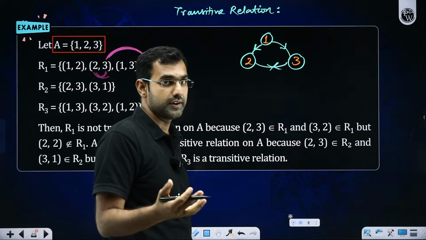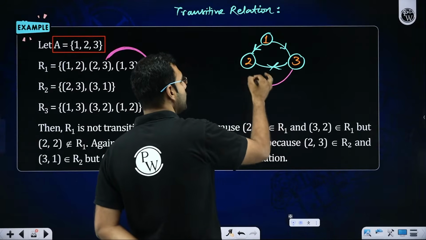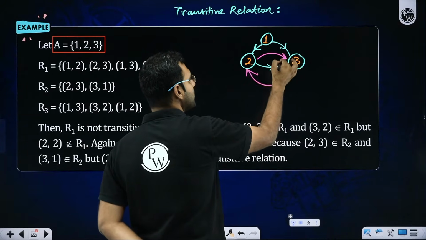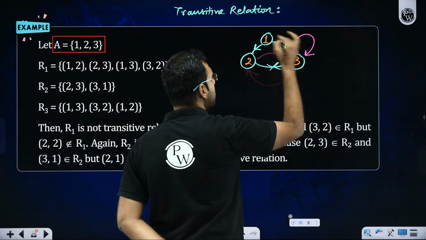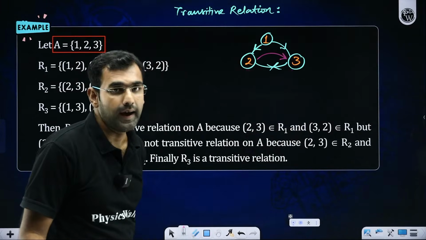Okay, let me reiterate it. 3 is taking you towards 2. 2 is taking you towards 3. So 3 should have been able to take you towards 3. I don't have 3, 3.